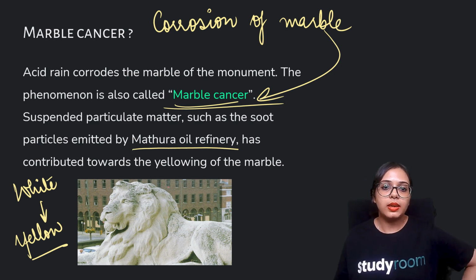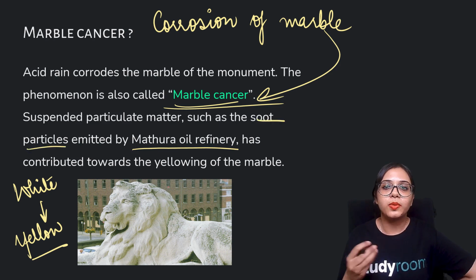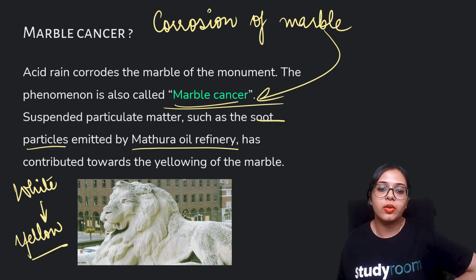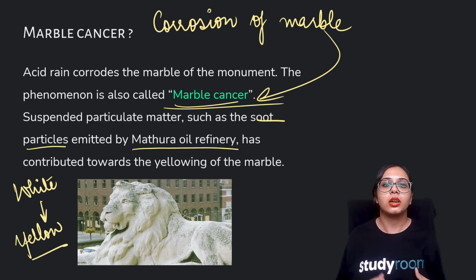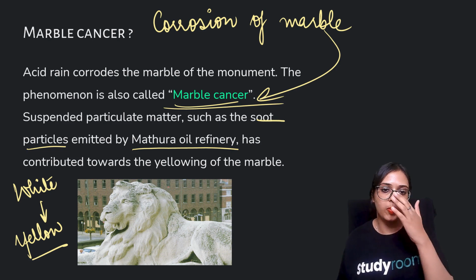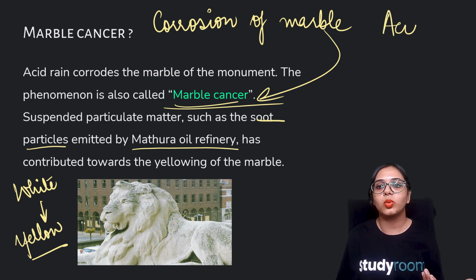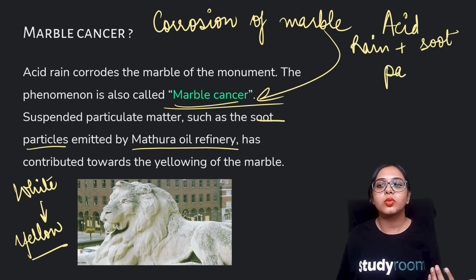So these soot particles, you know, tiny suspended particulate matter, are also being emitted by refineries and other chemical power plants, and along with acid rain, they are also aiding in the marble cancer.